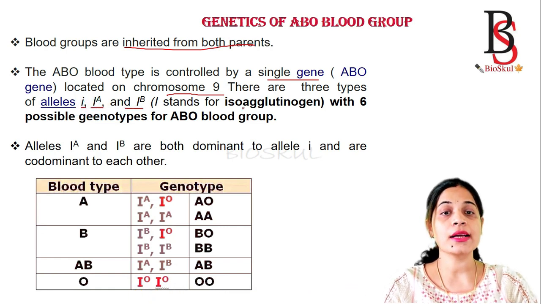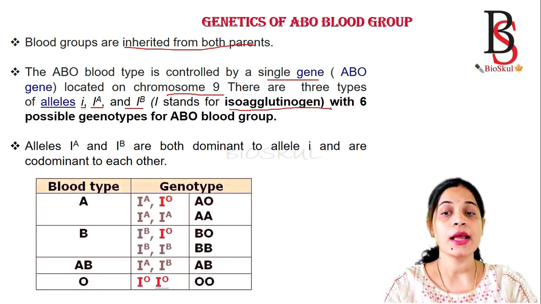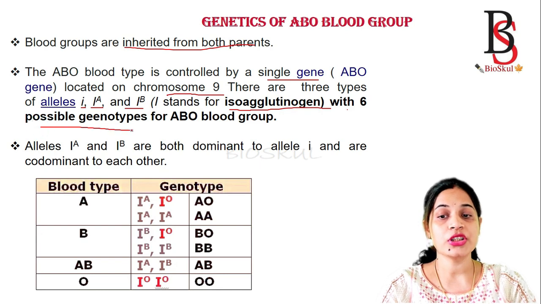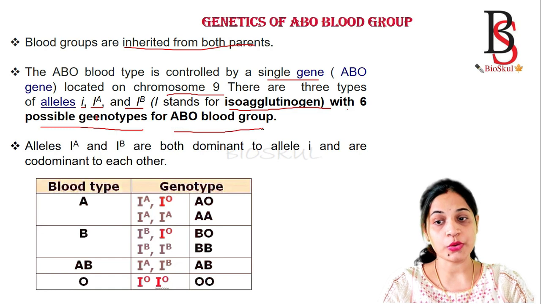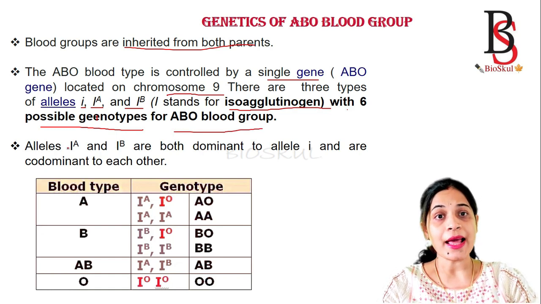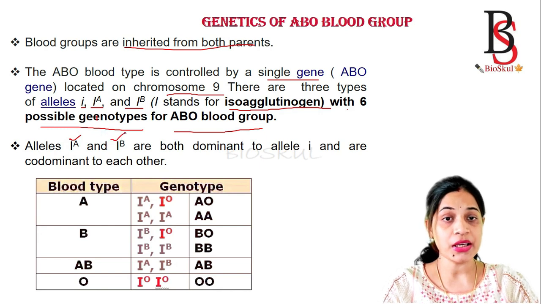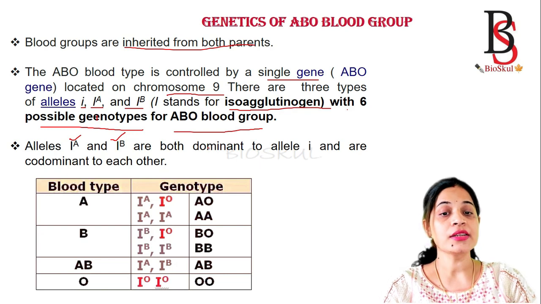The I stands for isoagglutinogen. Agglutinogen is the antigen. These three alleles result in 6 possible genotypes for the ABO blood groups. So the alleles IA, isoagglutinogen A and isoagglutinogen B, are co-dominant to each other, but both are dominant to allele i.